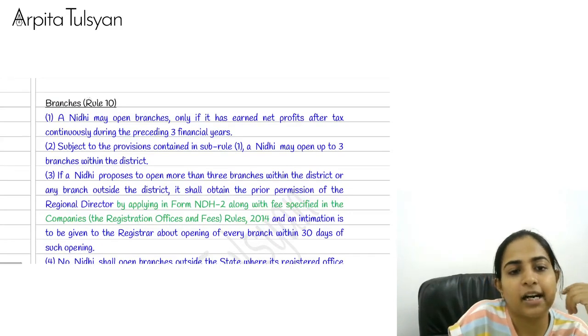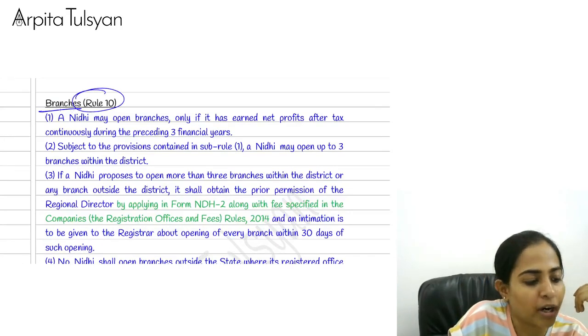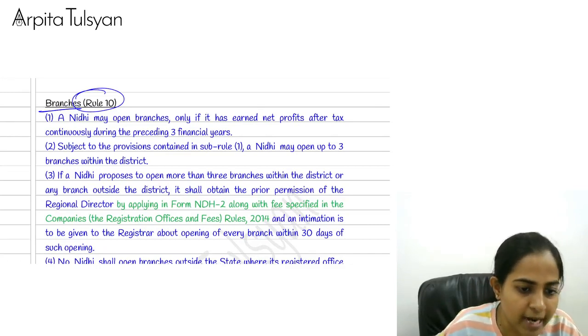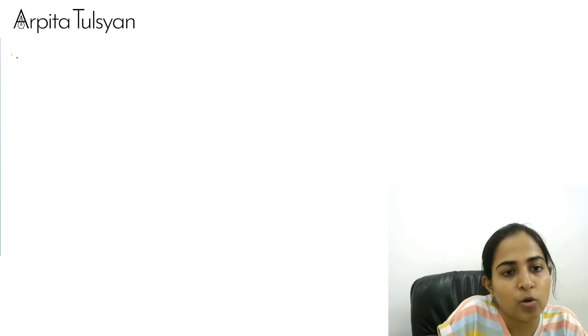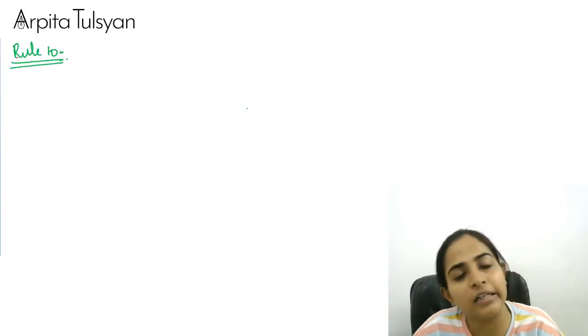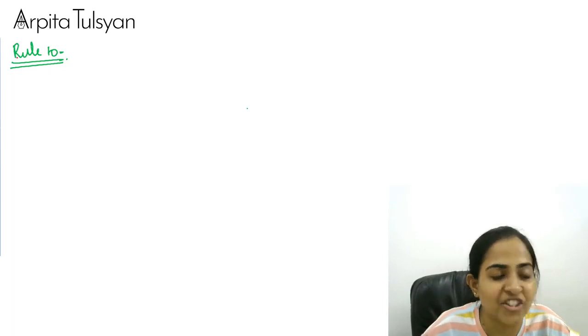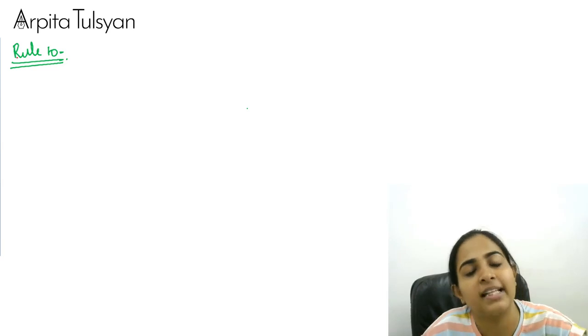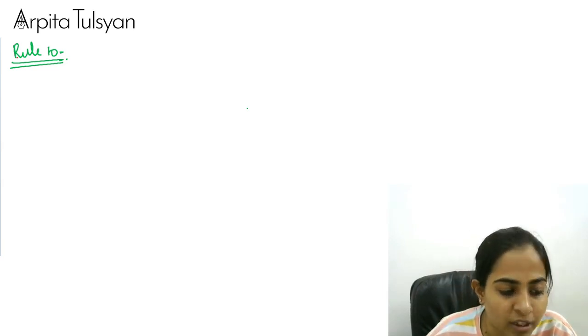Okay, so let's start with rule number 10 now, which is talking about branches. This was newly inserted by your ICI in your syllabus. Rule number 10 is basically talking about whether a Nidhi company can open its branches. And if yes, then what are the restrictions? What are the compliances for that?